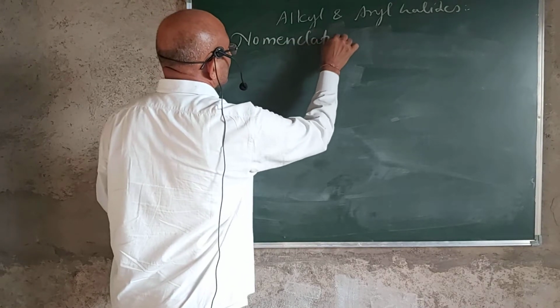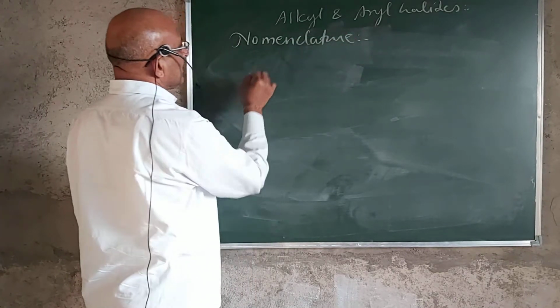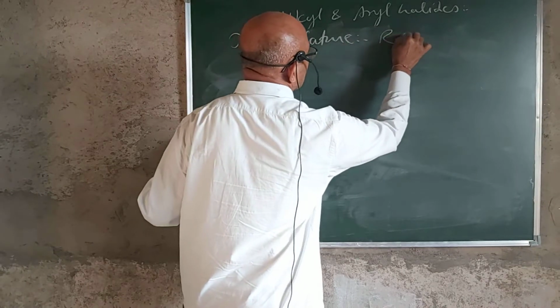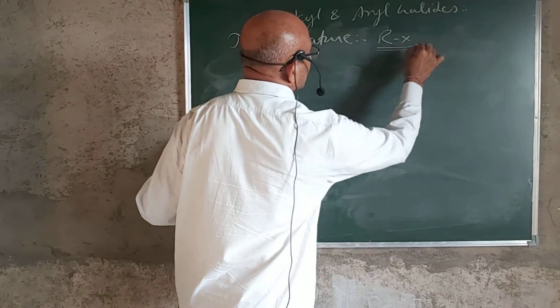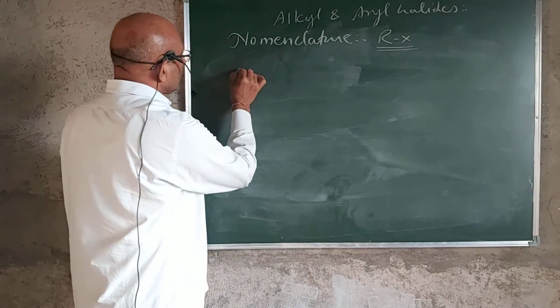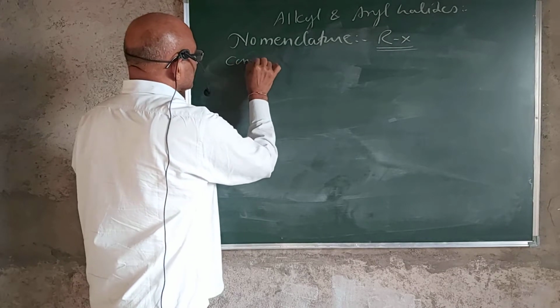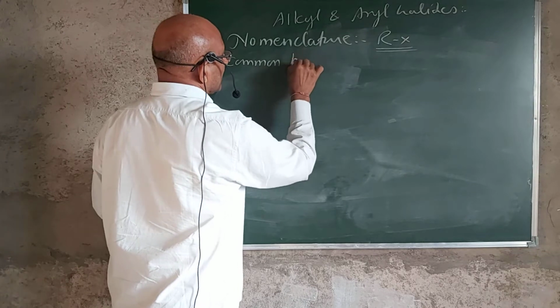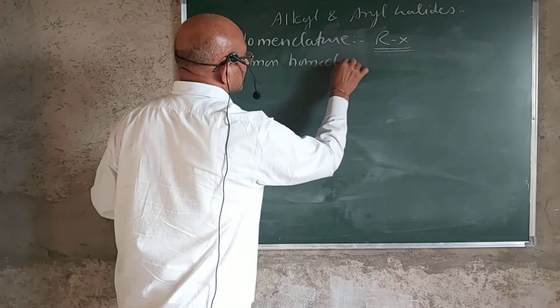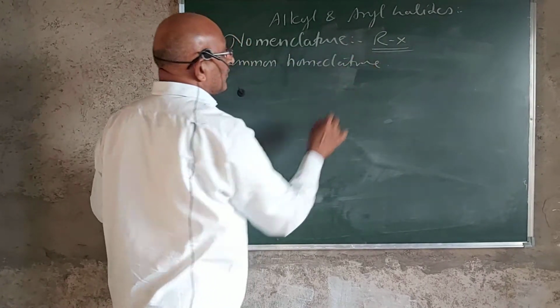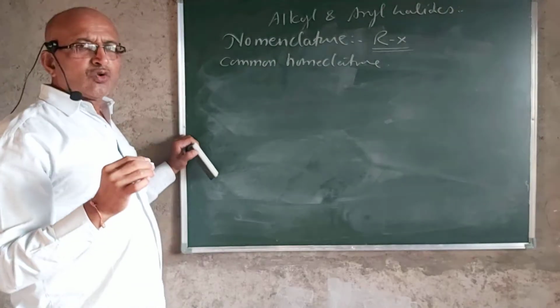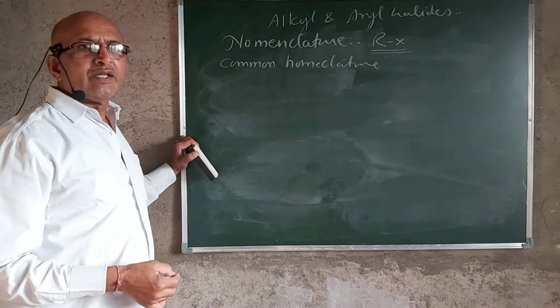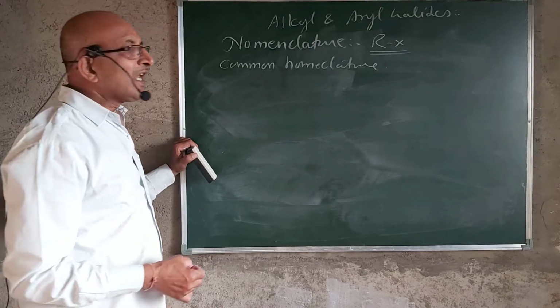In the nomenclature of the alkyl halides, that is RX, by using the common nomenclature system, first of all, we write the name of the alkyl group, which is followed by the name of the halide ion or the halogen atom.